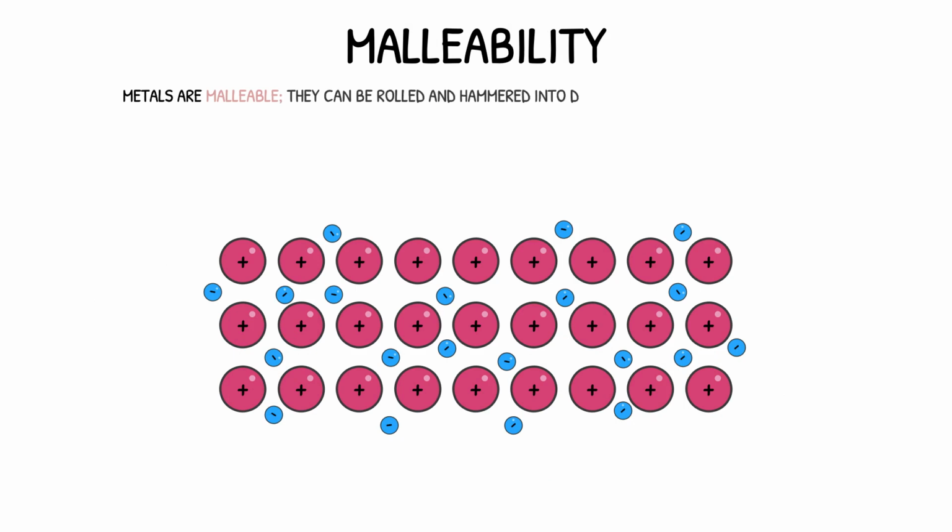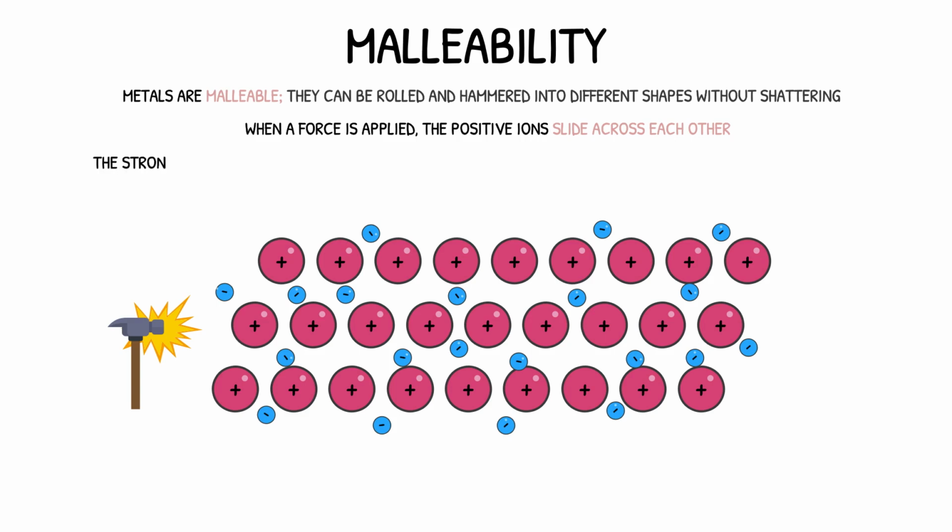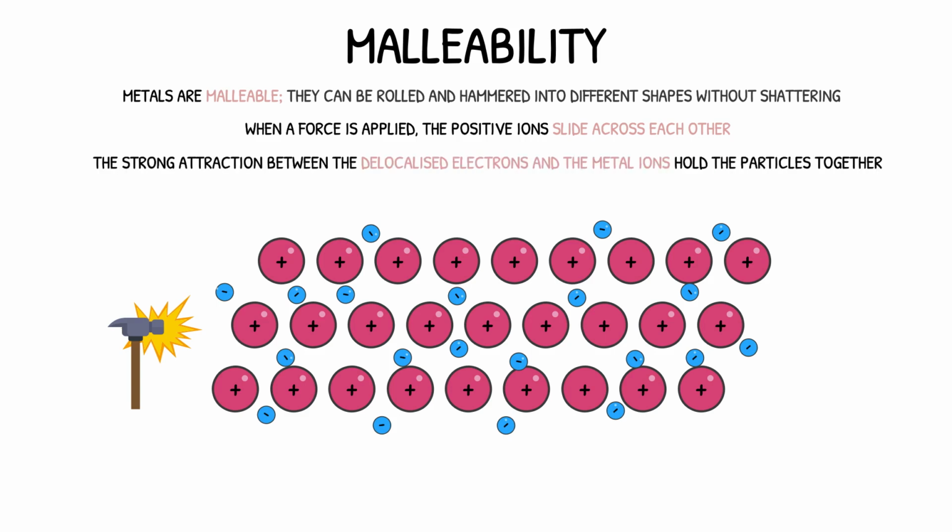Metals are also very malleable, meaning that they can be rolled and hammered into different shapes without shattering. When a force is applied to a metal, the positive metal ions slide across each other. The strong attraction between the delocalized electrons and the positive metal ions hold the particles together, therefore changing the shape of the metal and preventing it from shattering.